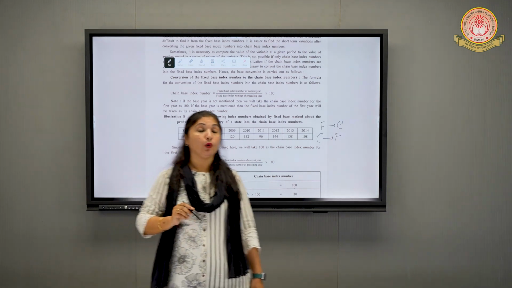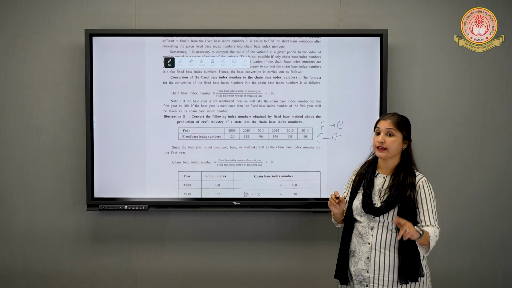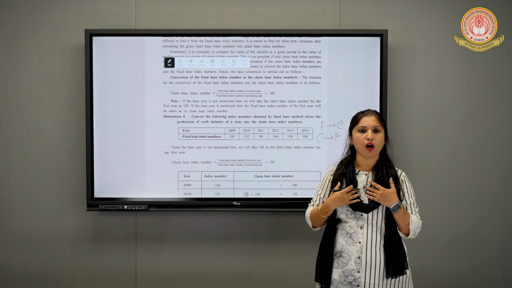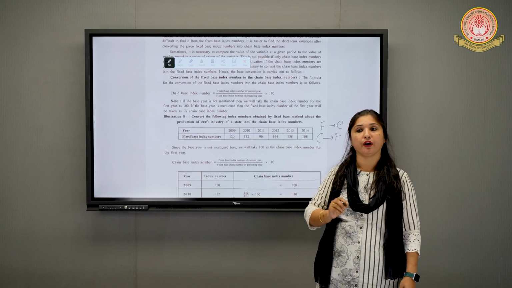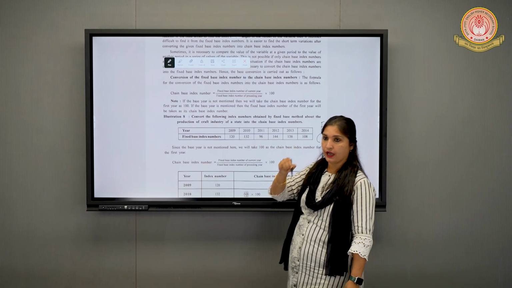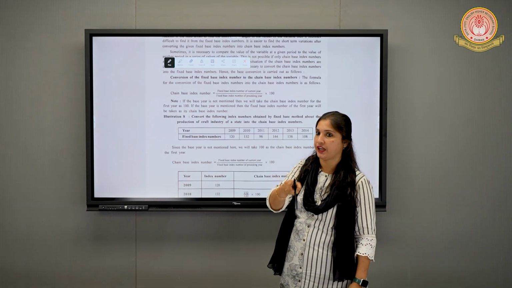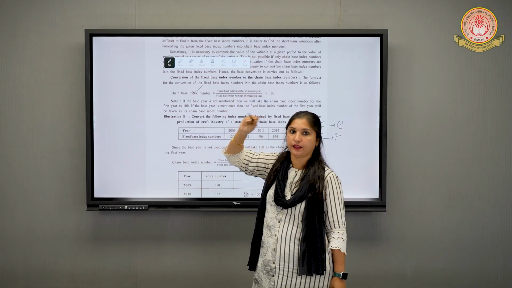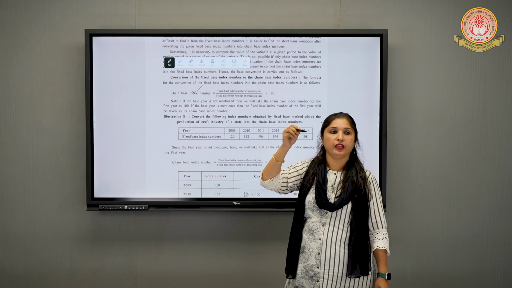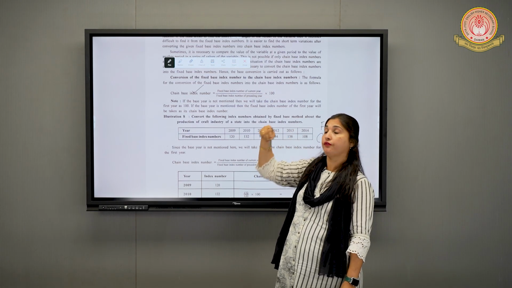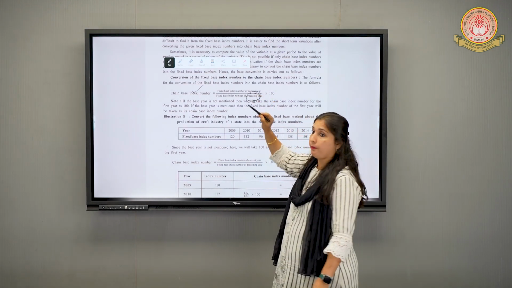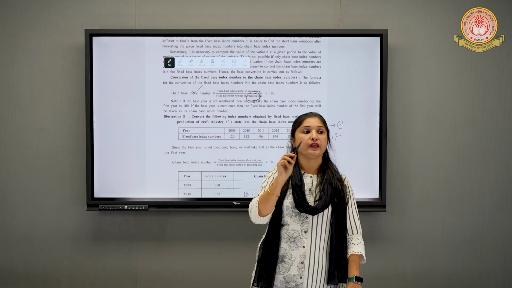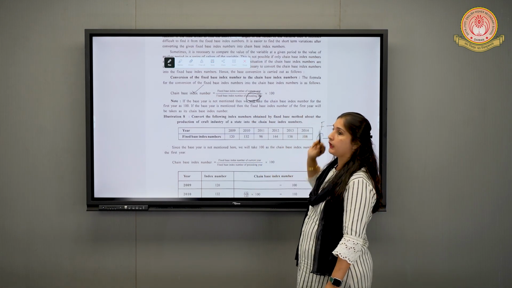Now here we have to convert fixed base into chain base, meaning we have data of fixed base, and this data has to be converted into chain base. Now you have fixed base data, and you have to convert it into chain base. Meaning, what answer do you need? Chain base, right? So the formula will be the fixed base of the current year divided by the fixed base of the preceding year, not previous. It is preceding, meaning the one above it. So the fixed base of the current year divided by the fixed base of the preceding year into 100.